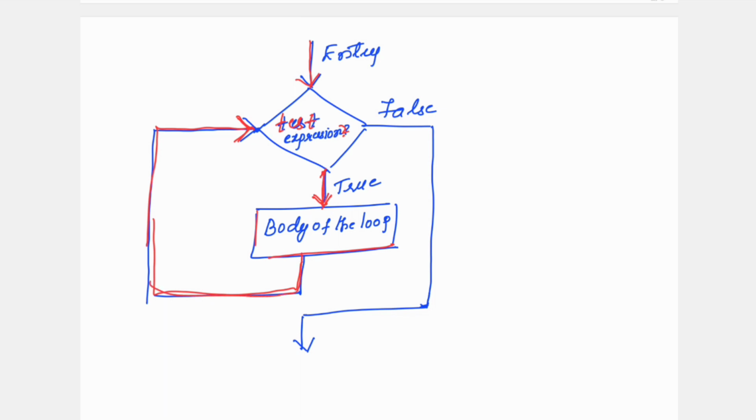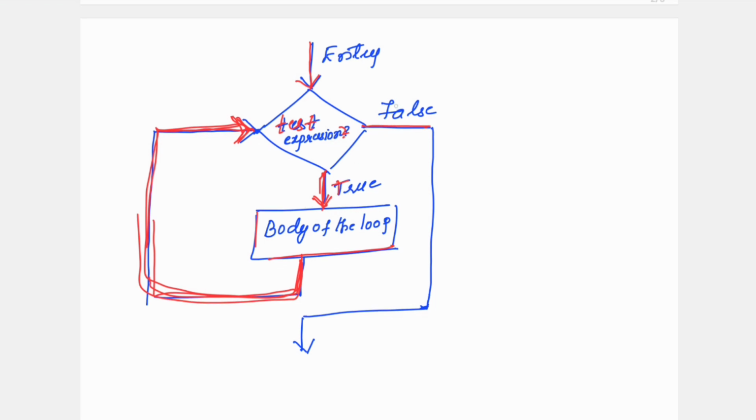If it is true, it will be executed. Like this it will keep on going. That means this body of the loop will keep on executing as long as the condition is true. Once the condition becomes false, the body of the loop will not be executed and the control will come out, and the statement that is mentioned after this will get executed. So this is how the while statement in C programming works.